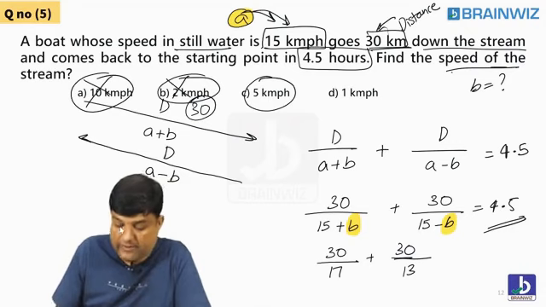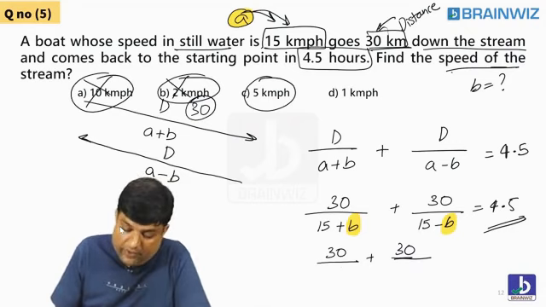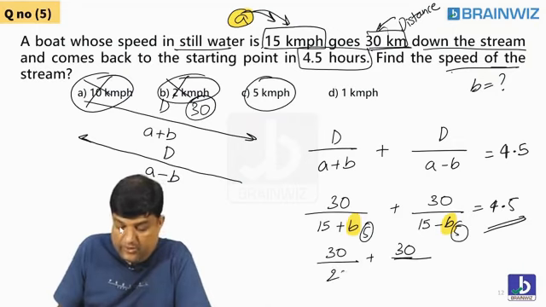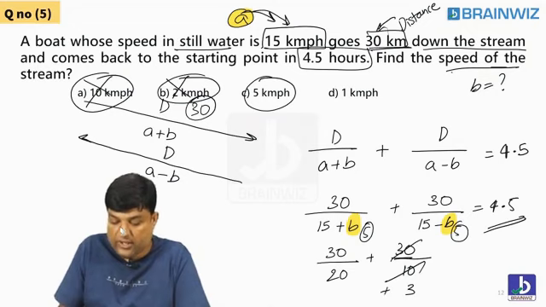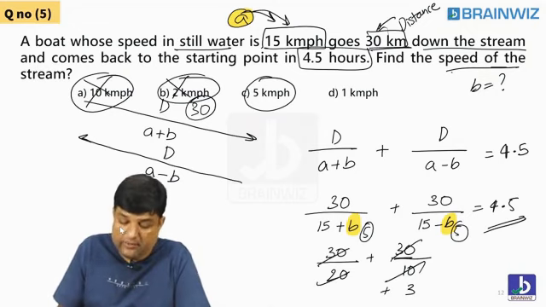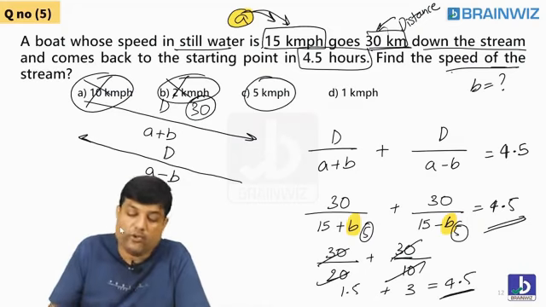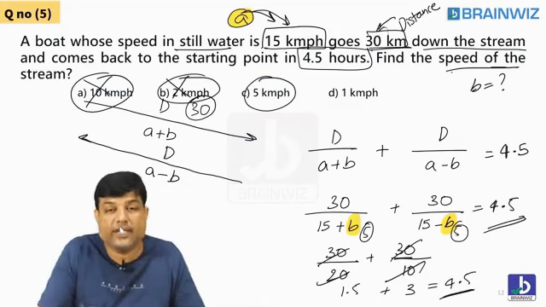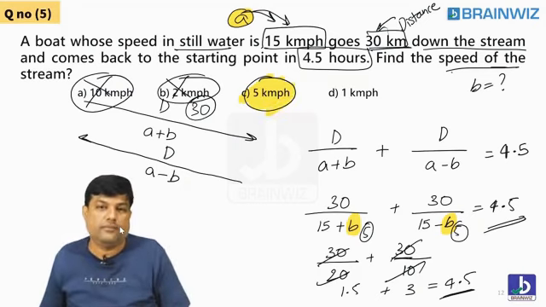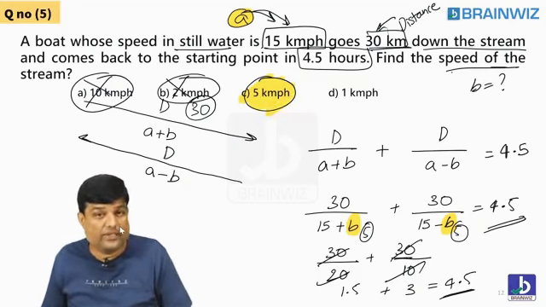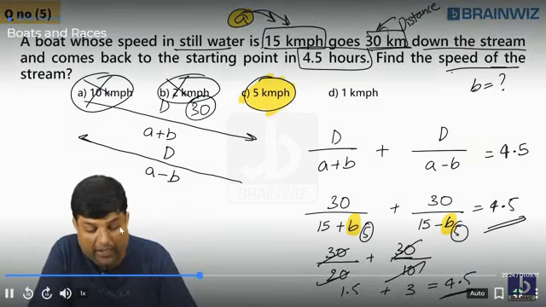The third option is 5, which is the best match, students. 15, 5 here, 5 here. 15 plus 5 is 20. 15 minus 5 is 10. When you solve this one, it gives you 3. And 30 by 20 is 1.5. So students, when you do this, you are getting 4.5. So are you matching? Yes. So the best answer we can say, students, is what? 5. The answer is 5.